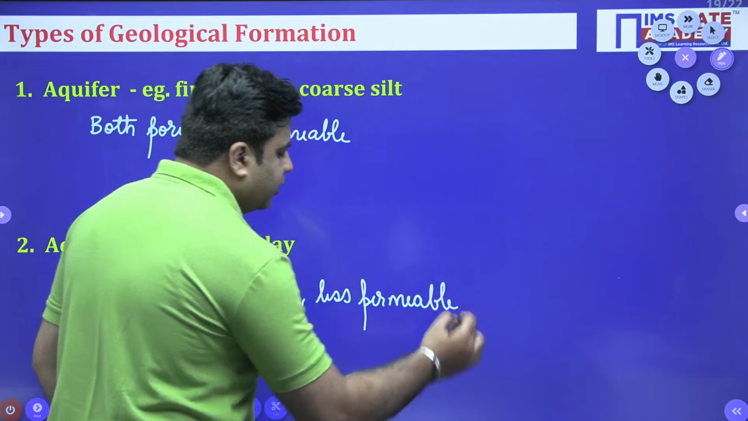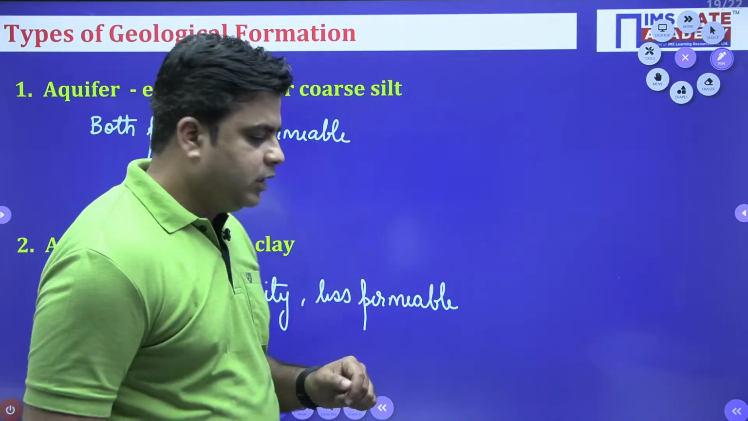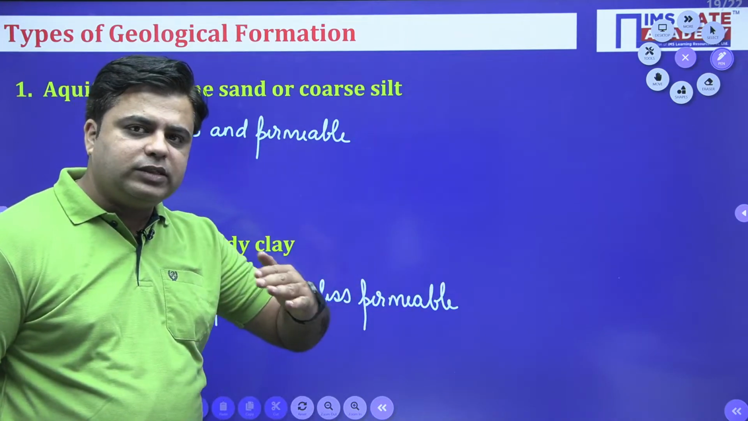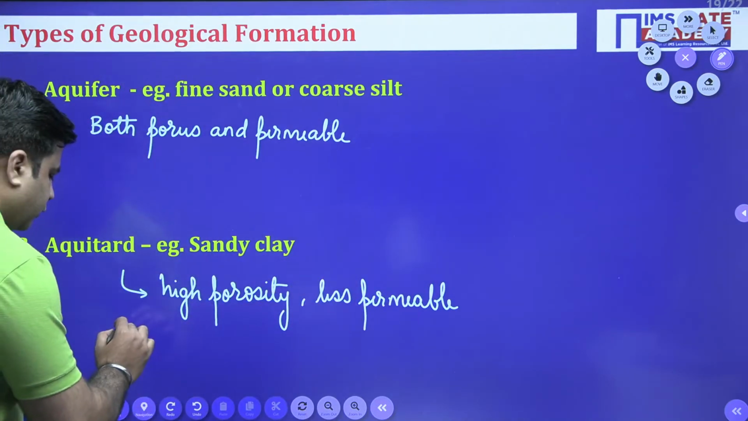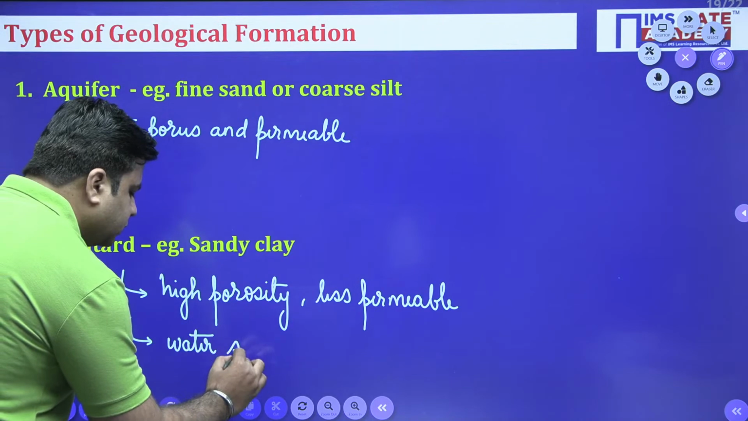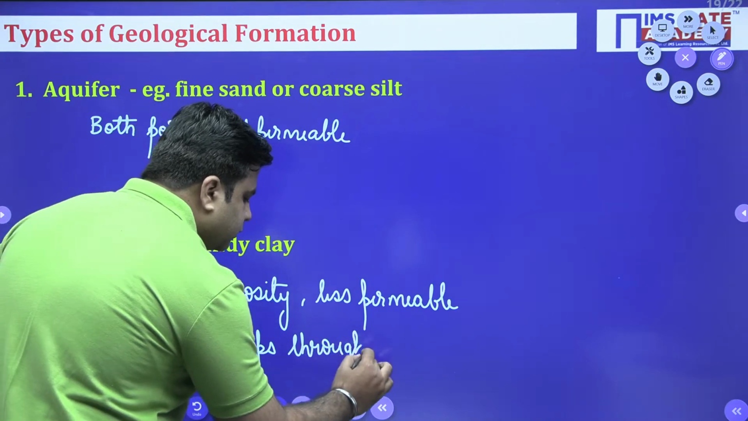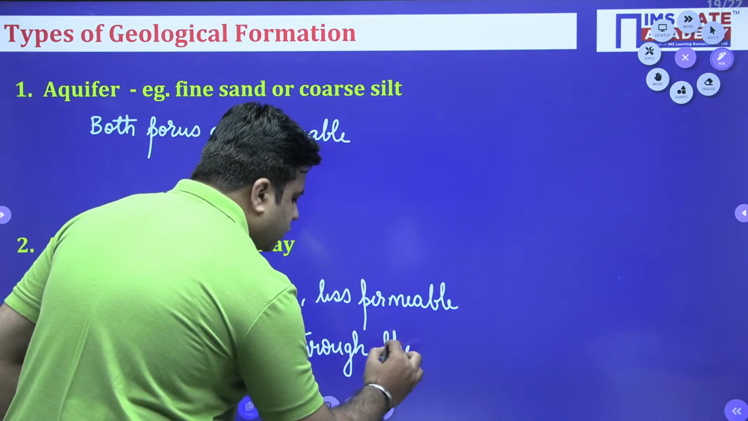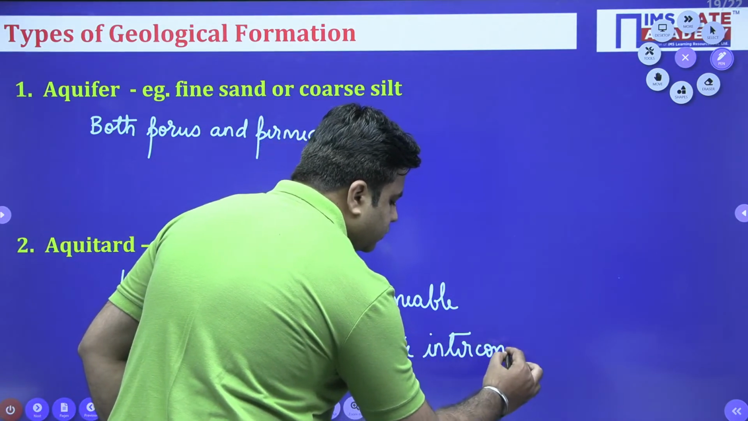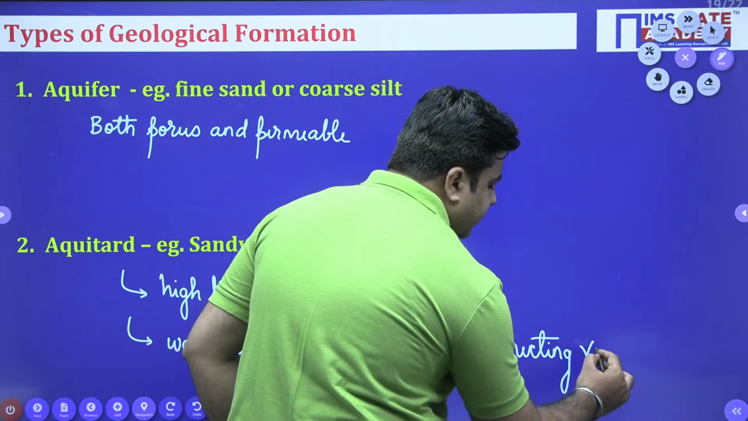When I talk about this aquifer, water actually flows through the interconnecting voids. But in aquitard, water actually seeps through the interconnecting voids. The flow is not that fluent. So water seeps through the interconnecting voids, right?